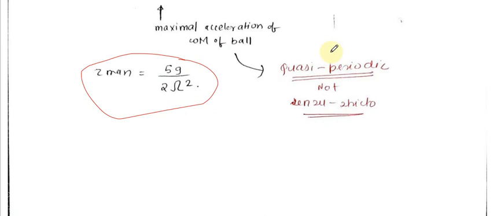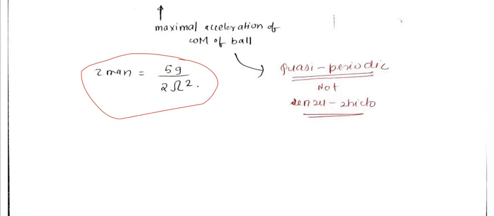This motion is quasi periodic, not sensu stricto. Quasi periodic means the motion is not entirely simple harmonic motion. It is just a kind of simple harmonic motion. Not sensu stricto means it is not always strictly periodic, meaning it will not always oscillate. Once in a while it will come outside.